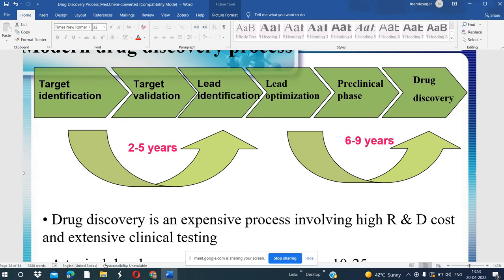This will be identified in the lead optimization process. Among the lead molecules, like if there are 10,000 molecules, we need to identify one. So how will we reach one from 10,000 molecules? That is called lead optimization.